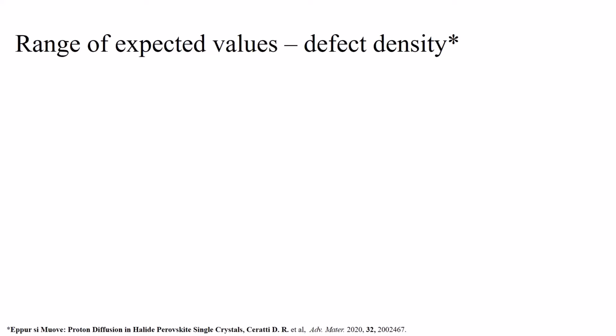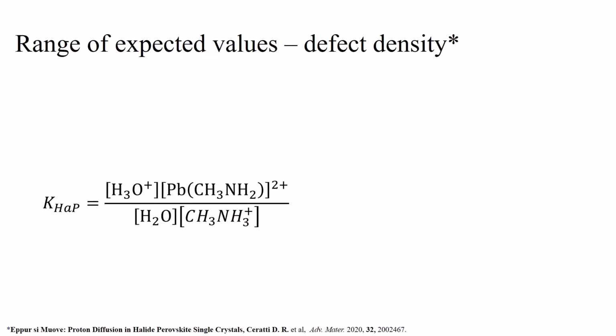Involvement of water and the bond between methylamine and lead greatly modifies the expected value of the acidity constant of methylammonium in the perovskite. This value is directly linked to the variation of Gibbs free energy of the corresponding reaction. From the calculation, even considering positive values of the delta G, we can obtain proton densities orders of magnitude higher than the one previously considered.